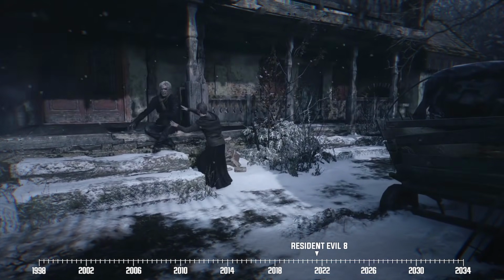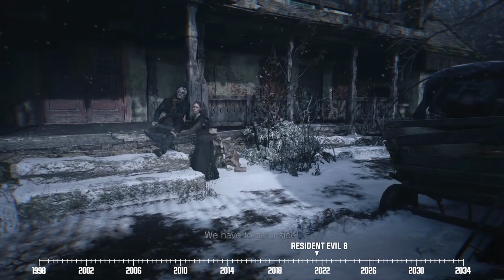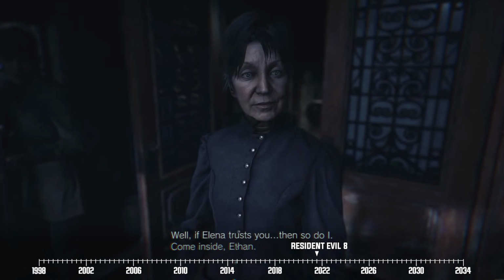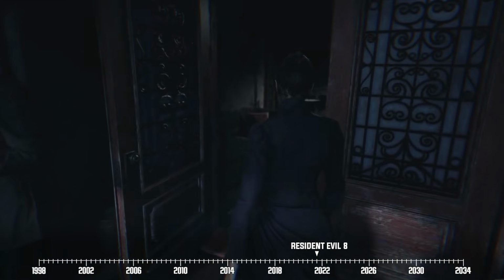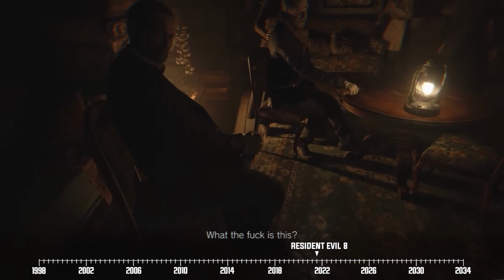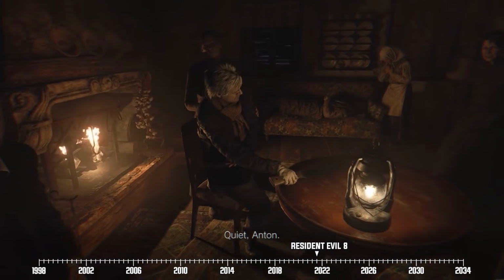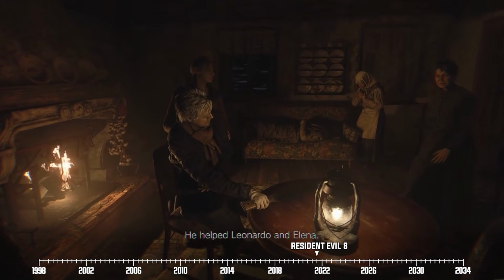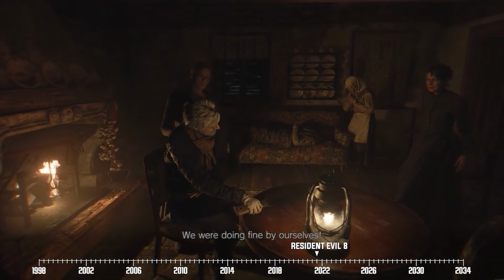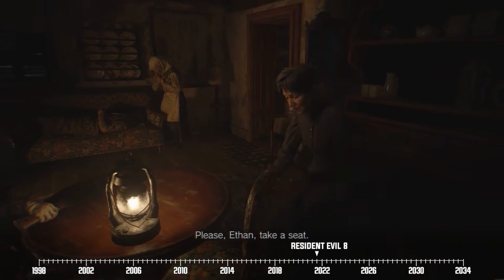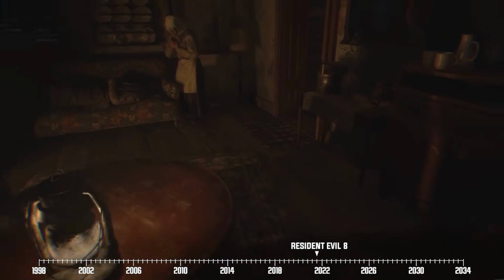There, he meets a couple of other survivors named Elena and Leonardo. They soon enter the place and are welcomed by Louisa herself. Inside, our hero meets a few more survivors, such as Anton, Roxana, and Sebastian. Anton isn't too happy that there's an outsider in Louisa's safe haven, referring to Ethan, but the lady of the house remains firm in her choice to let our guy stay.